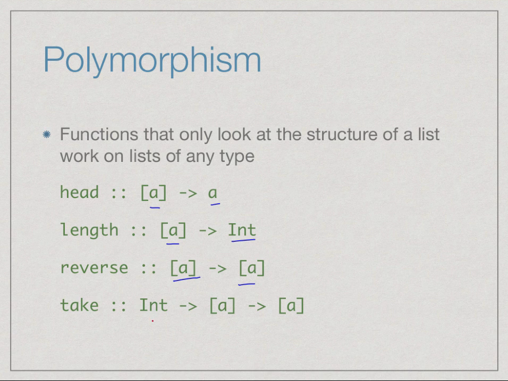And finally, take, for example, takes a number. So take generalizes, in a sense, head. You say not the first box, I want the first k boxes. So you give it a k and a collection of boxes, and it returns the first k of them. But once again, you don't need to look inside the boxes.